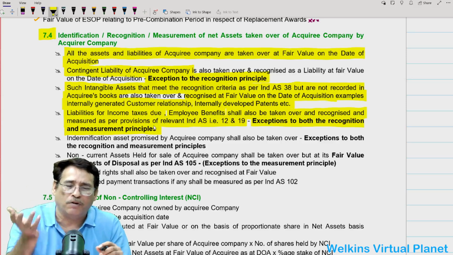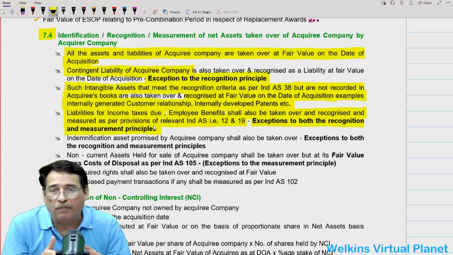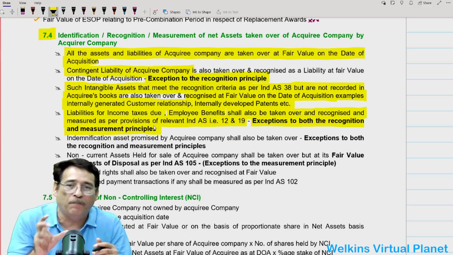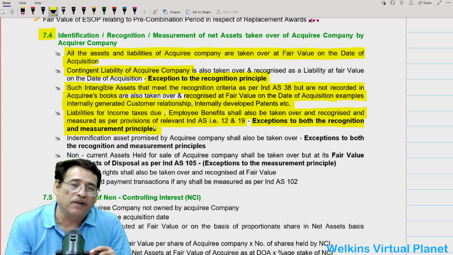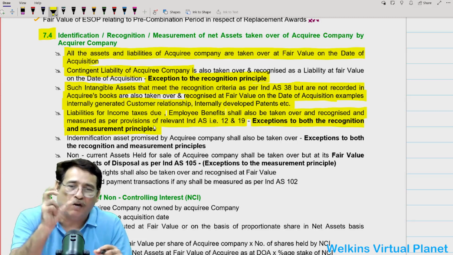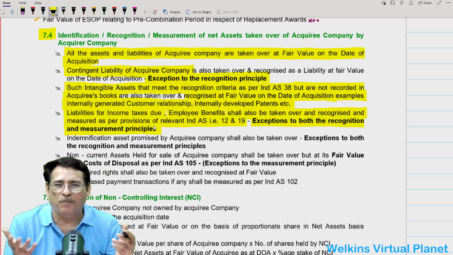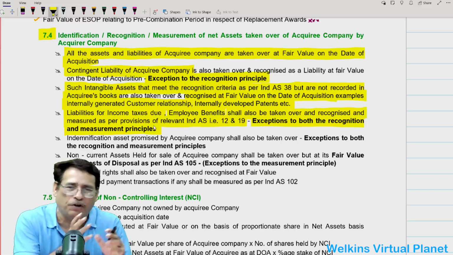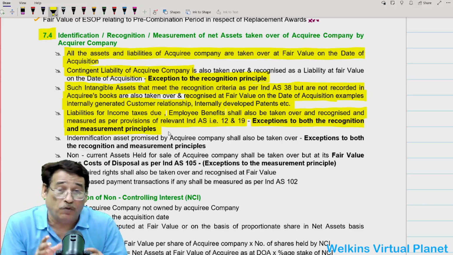As I told you, most of the things which we assume are recorded at fair value. But here, we are going to record them as per the provisions of the respective item. For example, Ind AS 12 deals with taxation, and employee benefits is covered by Ind AS 19. So as per the provisions of these standards, we are going to determine their value. Correct? And sometimes it happens that in business combination, there are concepts of deferred taxes, deferred liabilities. So that is the reason we will have to take over such liabilities. So these are the vital points which you need to do while doing the accounting.